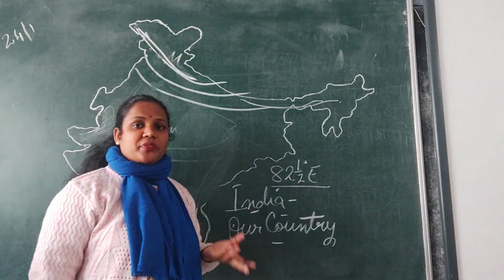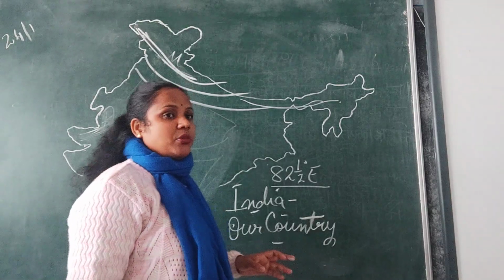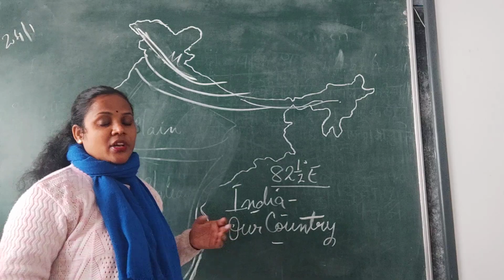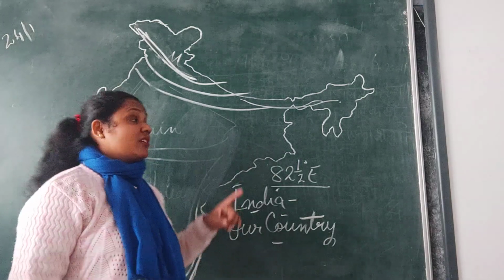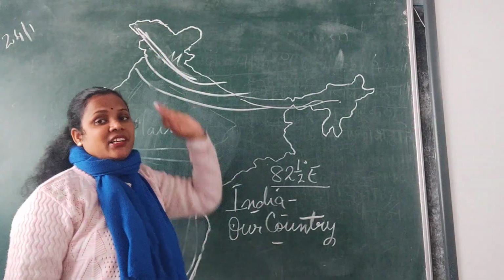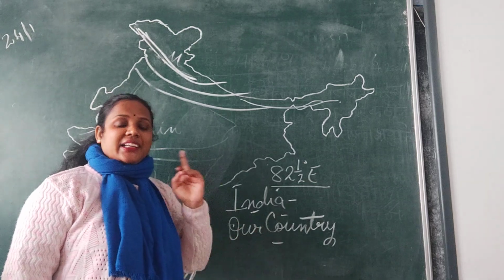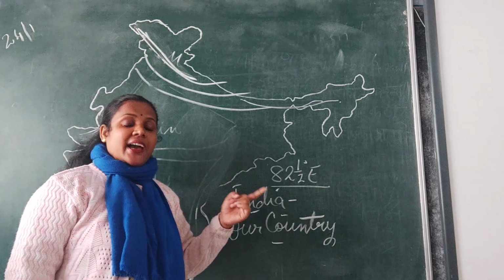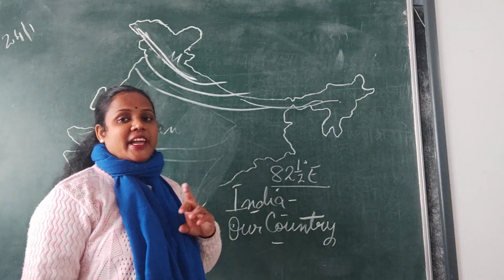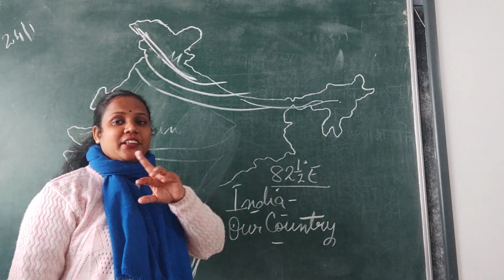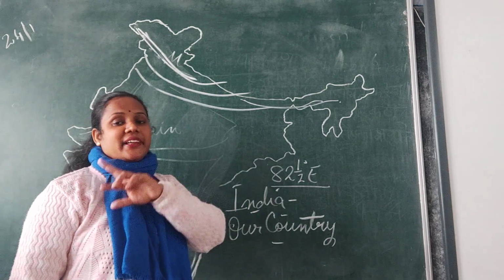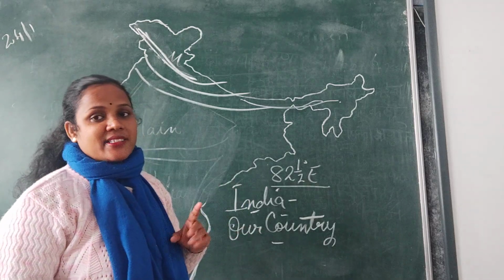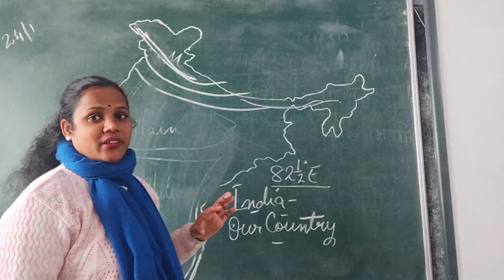And what is the other name of K2? I also told you: Mount Godwin Austen. We call it K2 because the Karakoram range is there. In that range, the highest peak is Mount Everest first and the second highest mountain peak is K2. That's why it is written K2. K2 means the second highest peak.